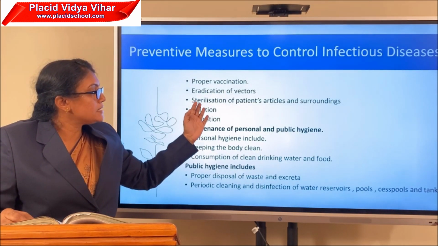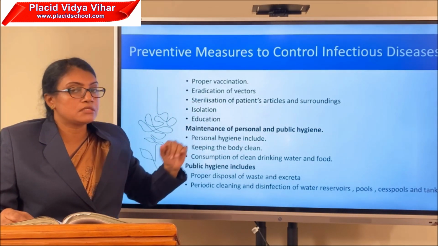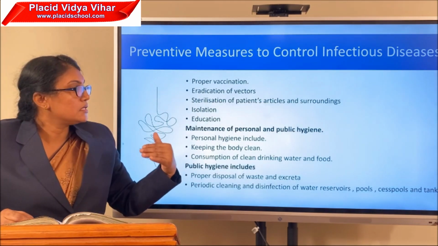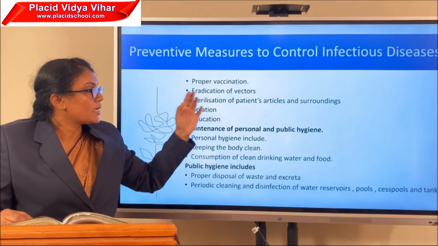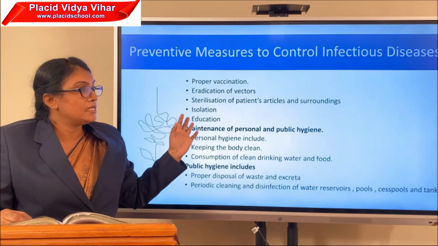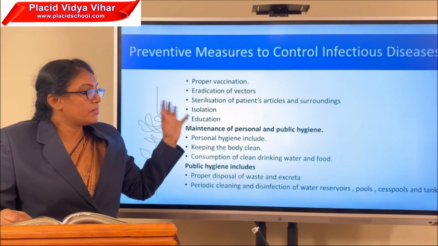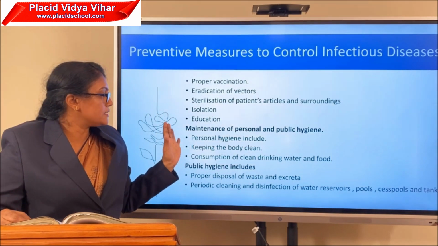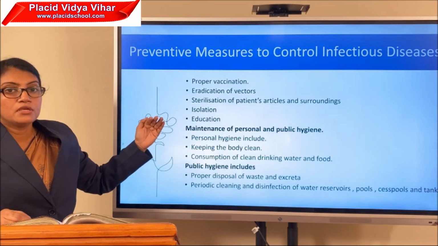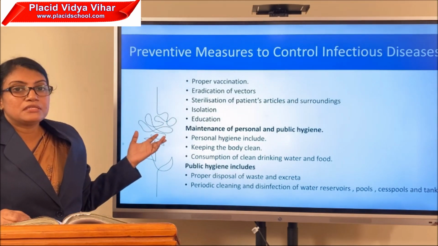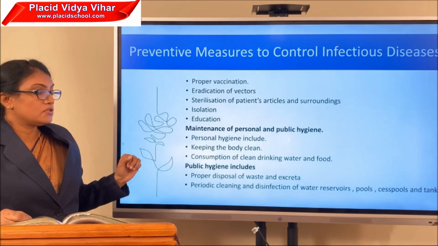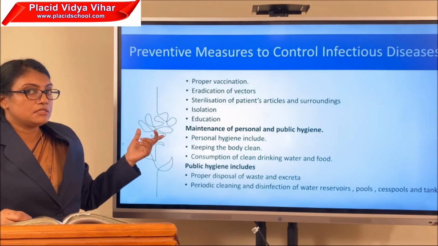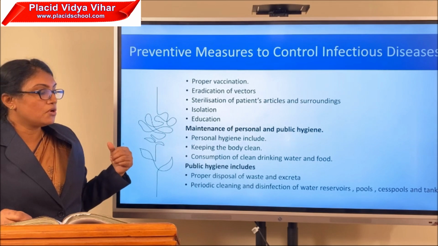Another one, sterilization of patients, articles and surroundings. After the person recovers from the infection, his or her belongings should be sanitized properly. Other articles should be sterilized. Then isolation. If we come to know that a person is affected, he or she can be isolated so that the spreading of the disease through contact can be avoided.